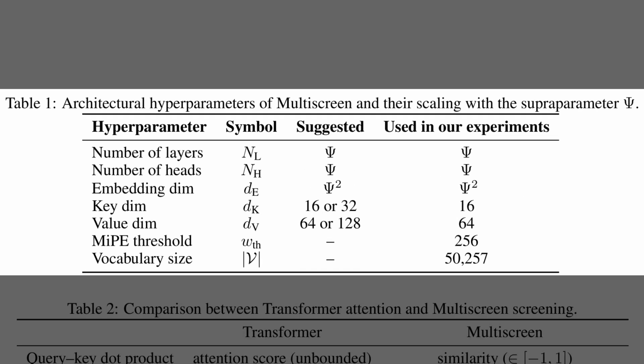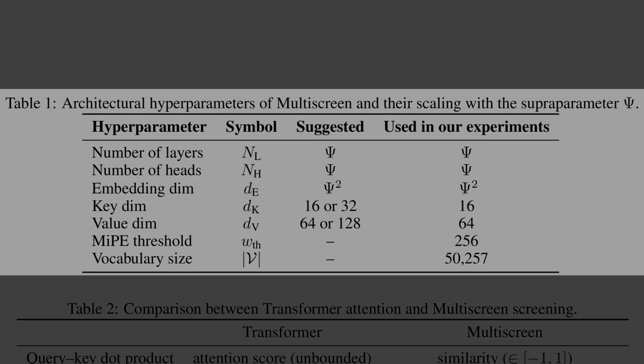So, Table 1 lists the architectural hyperparameters for the Multiscreen model. The key takeaway here is that the overall model size is controlled by a single hyperparameter, called psi. As the first few rows show, the number of layers and heads scale directly with psi, while the embedding dimension scales quadratically. Then, the rest of the table confirms that other settings, like the key and value dimensions, remain fixed. This approach allows the architecture to scale up or down smoothly without needing to retune every single parameter.